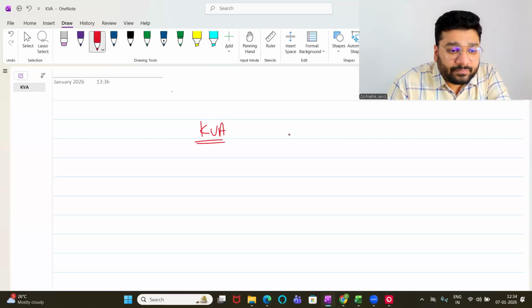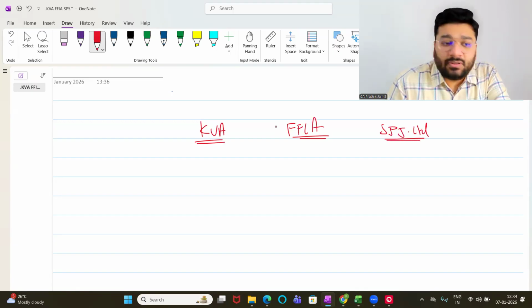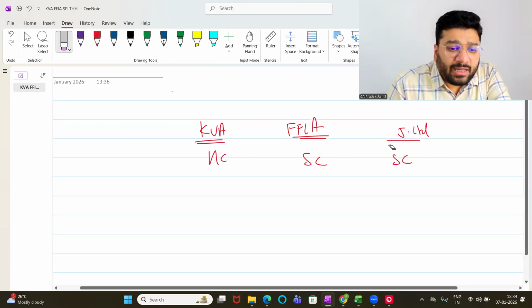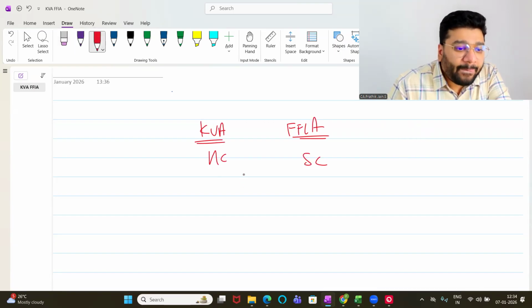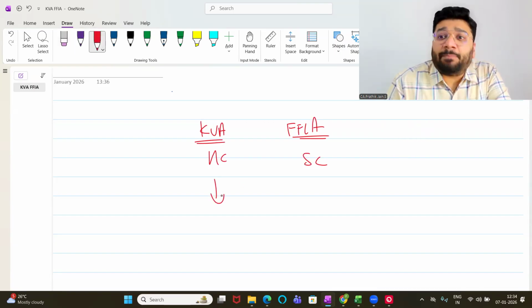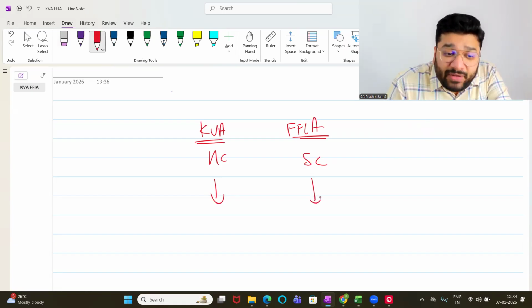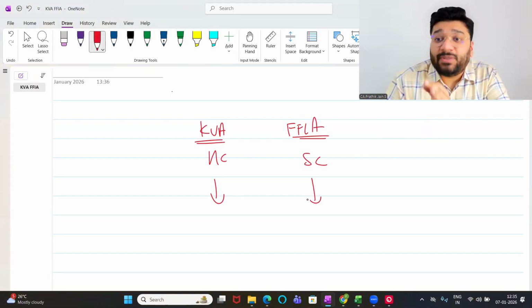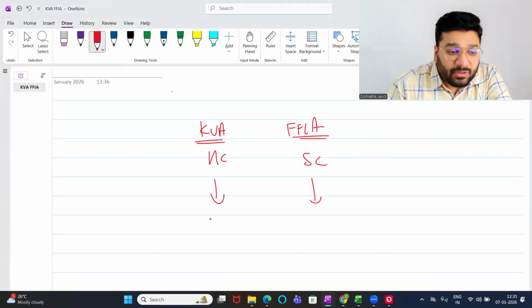KVA Limited, FFLA Limited and SPJ Limited, SPJ Academy Limited. This is the holding company and these two are subsidiary companies. For convenience, I take only one subsidiary. You will prepare separate financial statement for KVA and separate financial statement for FFLA. Preparing such financial statements is called standalone financial statement. Standalone financial statement means what? Individual financial statement.